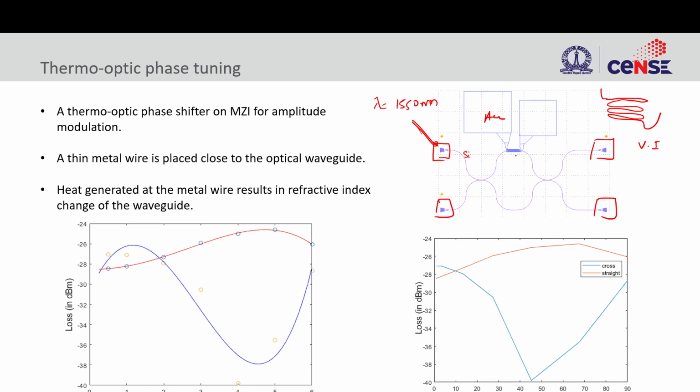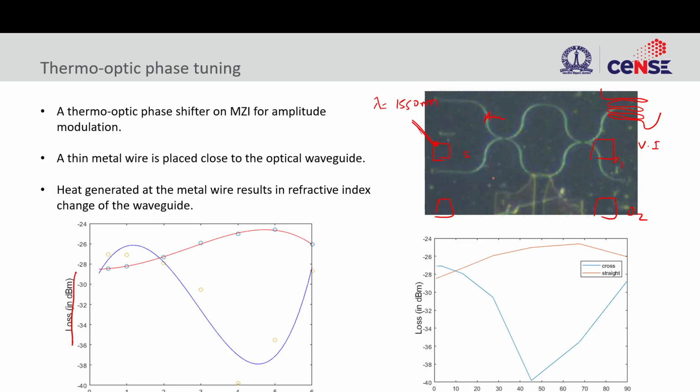and then due to the heating there will be a phase shift, and based on the phase shift we'll see different output in the output port. So you can see here, as a function of voltage, my output is changing, or the loss in both the arms. This is output 1, output 2. One is the red and 2 is blue. So loss in both the arms is changing based on my power. I'm giving input only in one of the gratings, not in the other, to check the device.